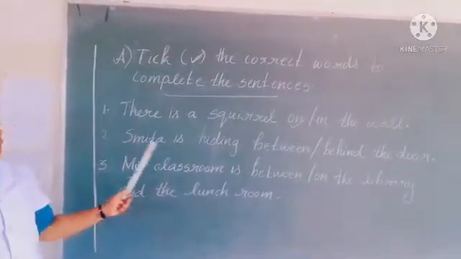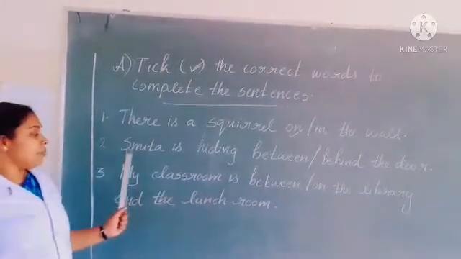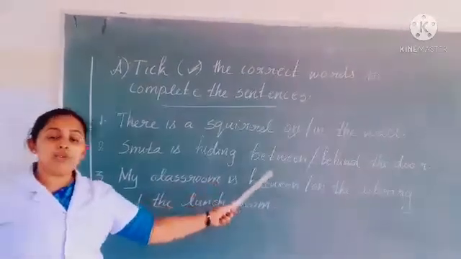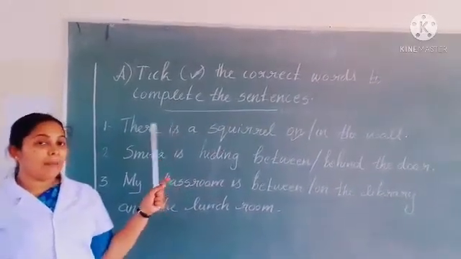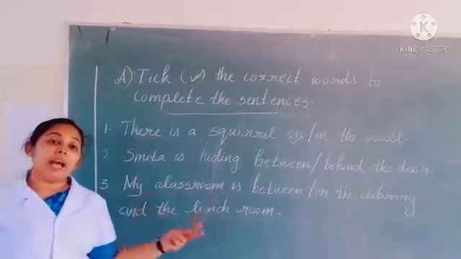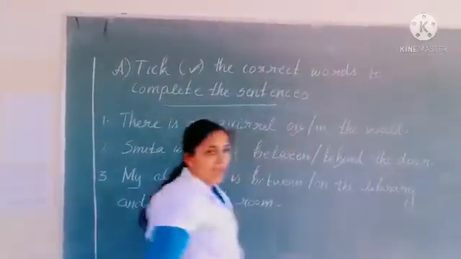Second one, Smita is hiding between or behind the door. Which is the correct one? There is only one door. Between or behind? Yes, behind, at the back of the door. So here the correct answer is behind.